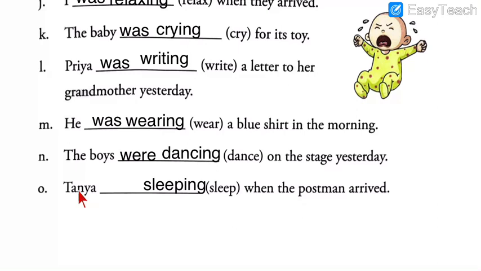Okay. Question O. Tanya ___ sleeping when the postman arrived. Tanya might be the name of a girl or a lady. So Tanya were sleeping? No, that doesn't sound good. It is not right actually. Tanya was sleeping is the correct sentence formation. Because here Tanya is singular, we have to use was. With this, our exercise is over from the textbook.